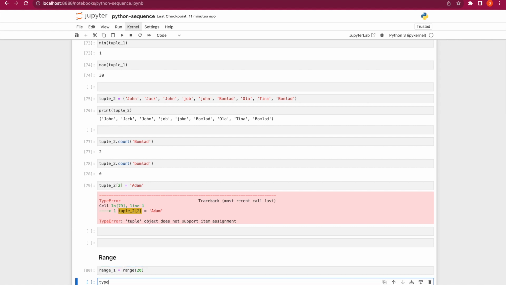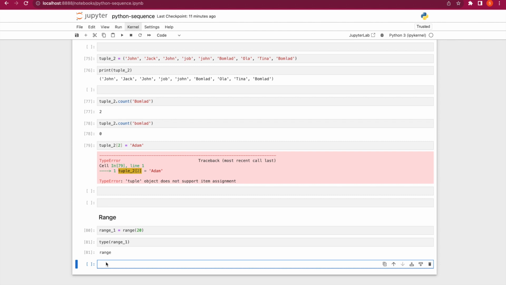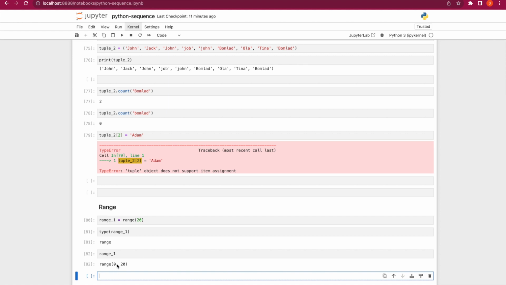Let's check the type of range1. It says it is range. Right. Let's try to print range1. Then you can see range(0, 20). So range is different from list. In a list, you definitely see all the values, but range does not show you all the values at once. It just keeps track of the start value and the stop value, and also the step if at all there's any.